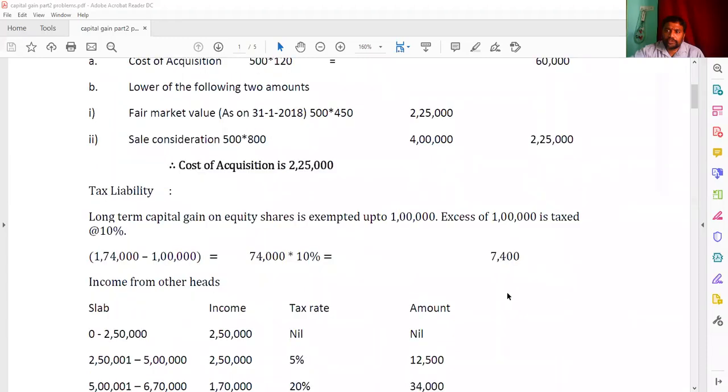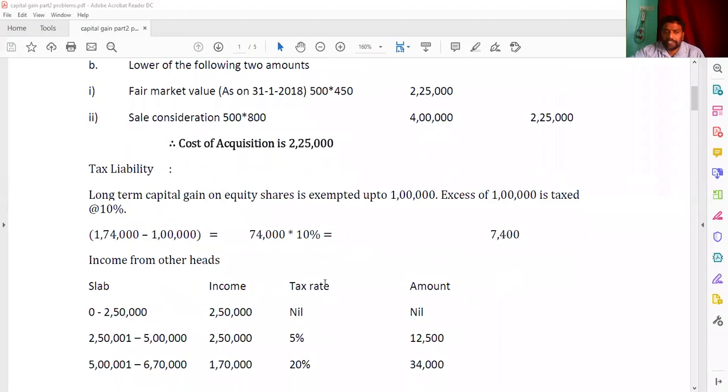And he has given in the question itself, income from other heads is 6,70,000. So for the 6,70,000, the assessee is a non-senior, and for the non-senior we know very well what we are going to write here: slab, income, tax rate, and amount.